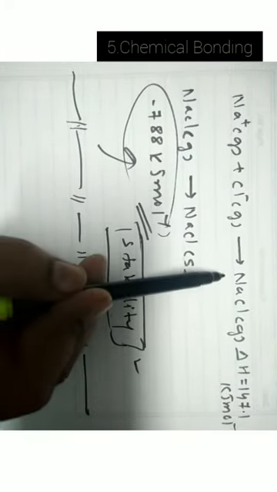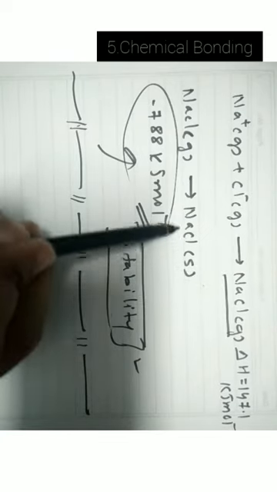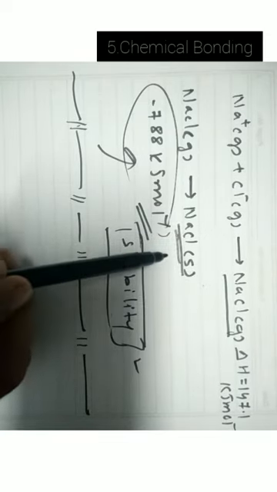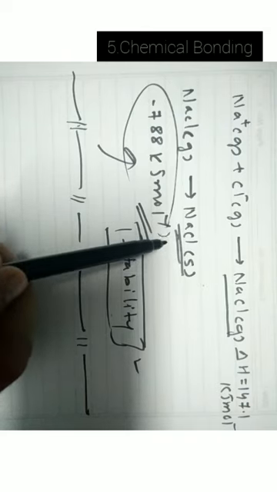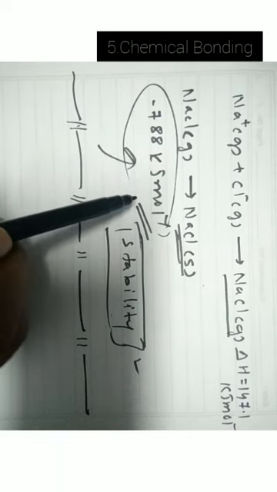Now this NaCl from gaseous state crystallizes to the solid. During formation of crystalline solid NaCl, energy is released, and that amount is minus 788 kilojoule per mole. This energy released during the formation of solid NaCl is much more than the energy absorbed during the formation of NaCl gas.